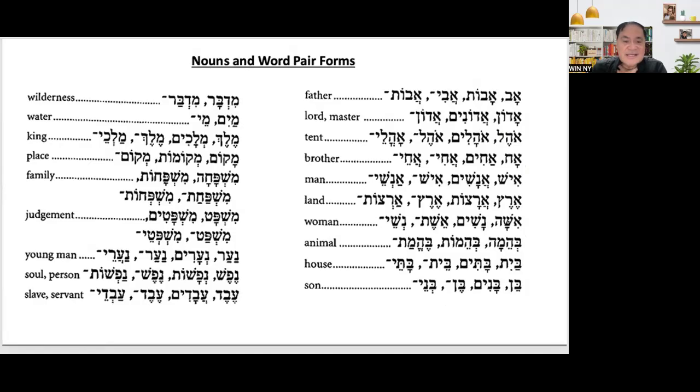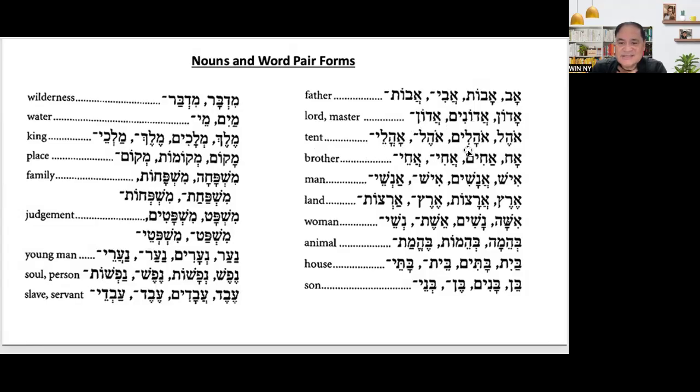So, look at that. Let's start from father. Abot, abi, abot. So, singular and then plural. The singular became abi. Abot is abot. For Lord, Master is Adon, Adonim. And then for tent, ohel, ohalim, ohel, ohalei.